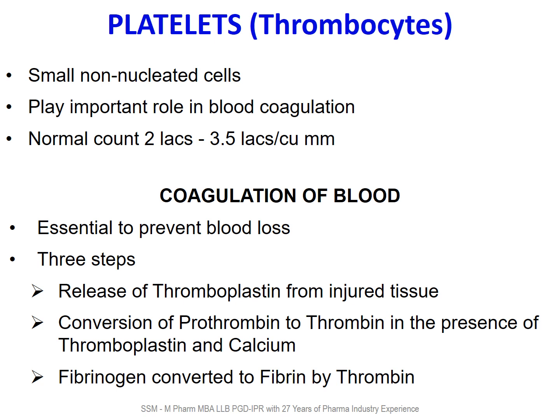Coagulation of blood. Coagulation or clotting is essential to prevent blood loss. There are three main steps involved in blood clotting or coagulation. First, release of thromboplastin from injured tissue. Second step is conversion of prothrombin to thrombin in the presence of thromboplastin and calcium. Third step is conversion of fibrinogen to fibrin in the presence of thrombin, and fibrin is the clot fiber, which forms the clot.